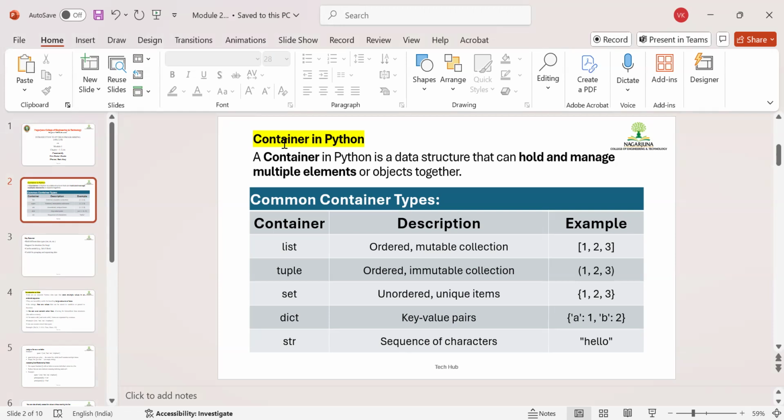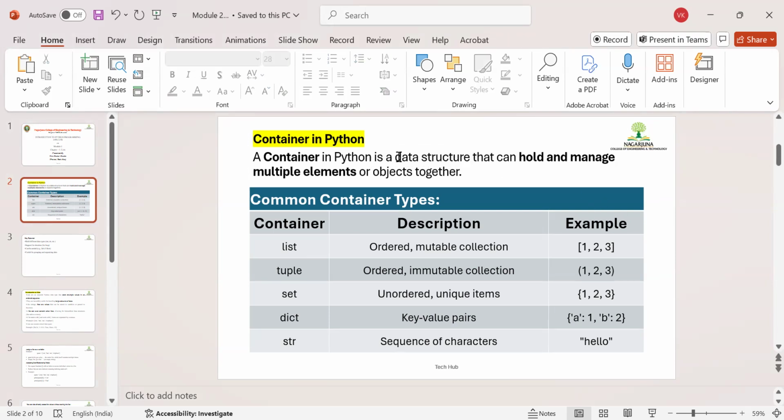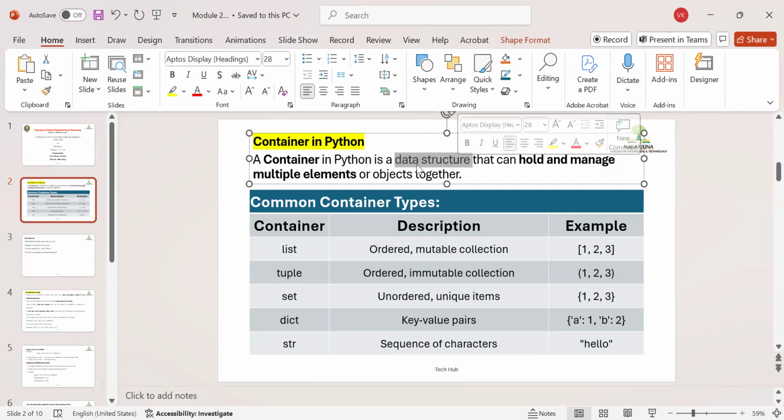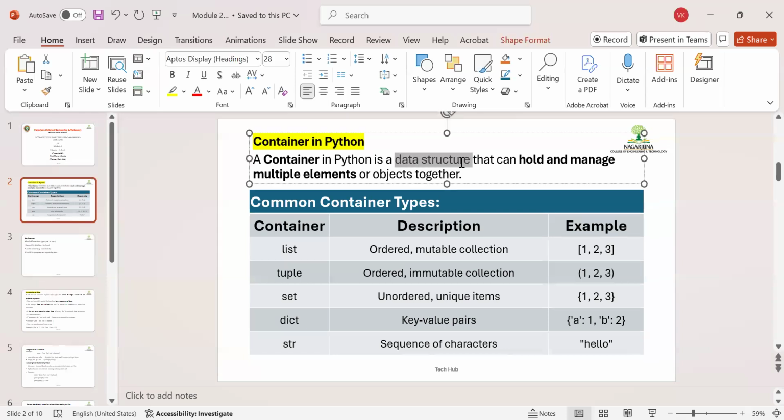That is in general, but what is it exactly in a programming language? A container in Python is a data structure. What is a data structure now? Data structure means the way you are organizing the computer memory, or how your data is getting stored in the computer memory.